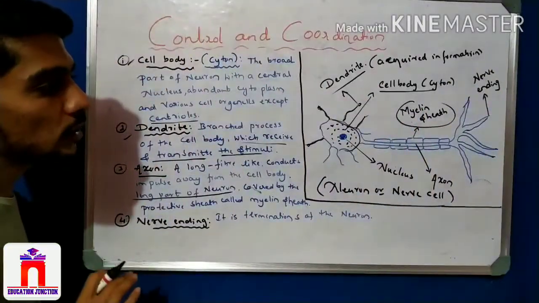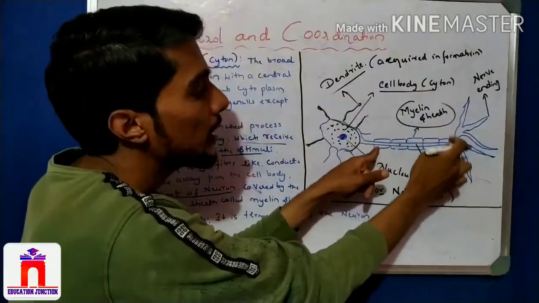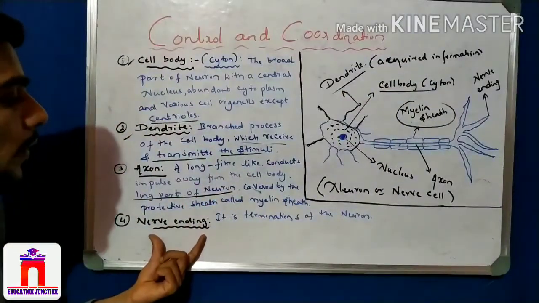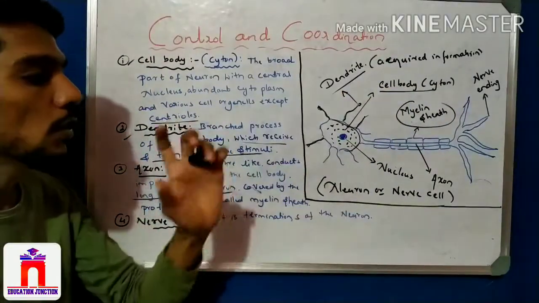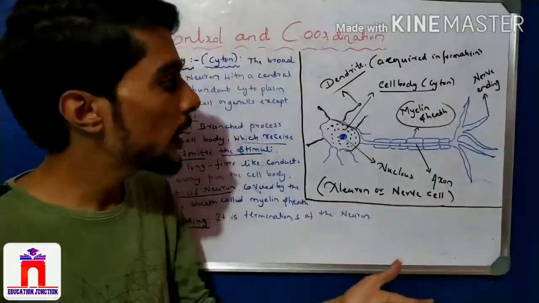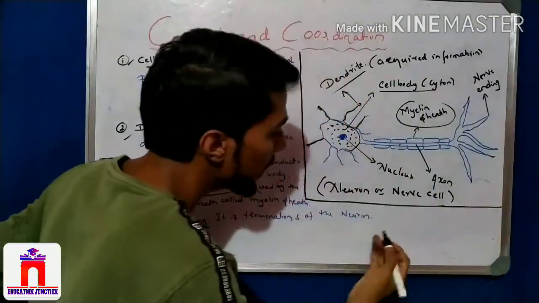The axon is the longest part of the nerve cell, and it is covered by the myelin sheath. You have to remember that. Then the nerve ending is the terminal of the neuron. This is the terminal part of the neuron, that is, the ending. Now after the ending, let us see the diagram.